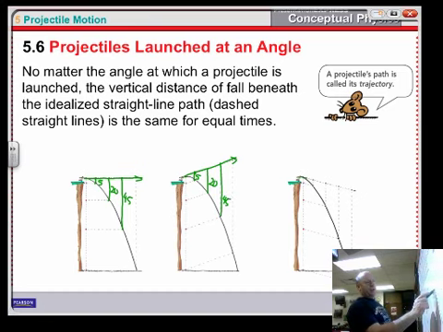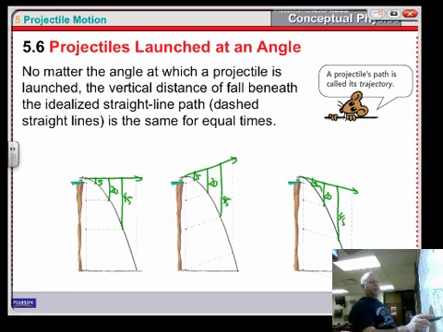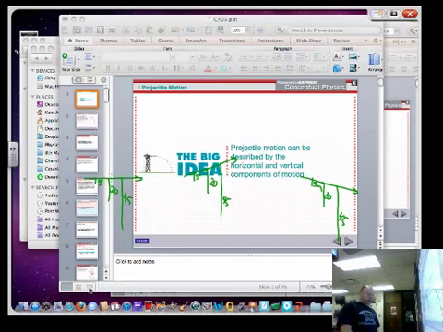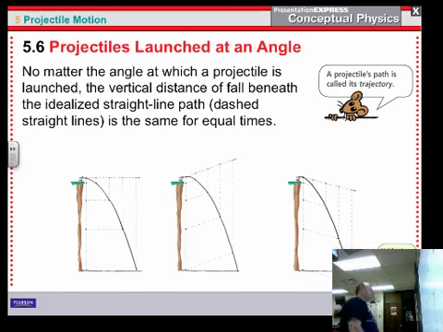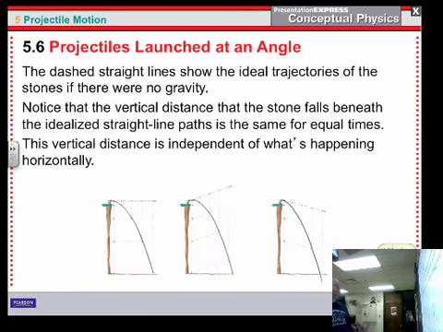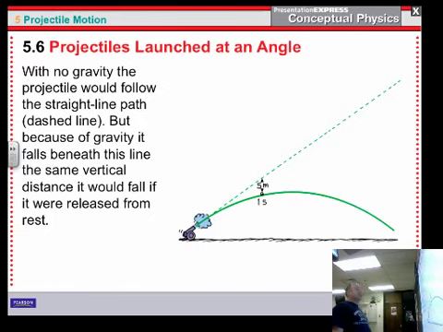And if I even threw it down, it's the same thing. It's going to be 5 meters below where it should be, 20 meters below where it should be, 45 meters below where it should be. That's how that works, no matter what. Okay, it's always the same. All right, so that's pretty much telling you the same thing that I talked about there.